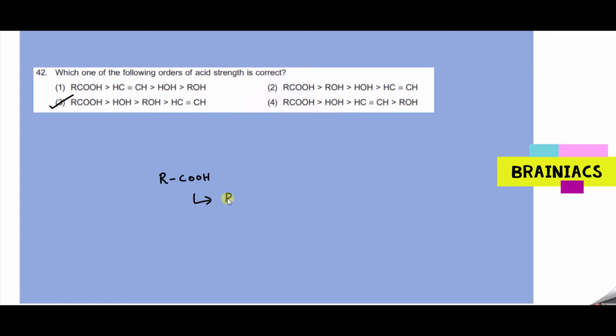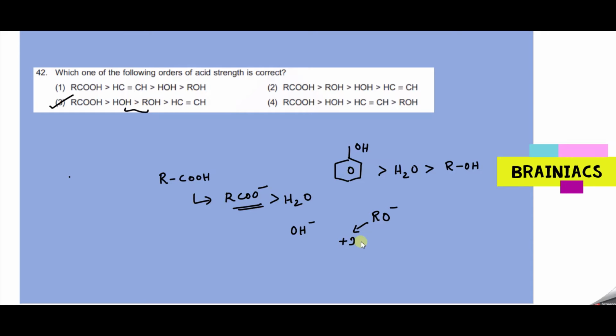Next is alcohol. Among these, first comes phenol, but that is not shown here. Phenol, then water, then aliphatic alcohol. This is the order. But here phenol is not mentioned, so next comes water. Why? Because on donating H plus, it becomes OH minus. But in aliphatic alcohols, on donating H plus, it becomes an alkoxide ion, and R has a plus I effect. So it will donate electrons, thereby the electron density increases and it can attract the H plus back.